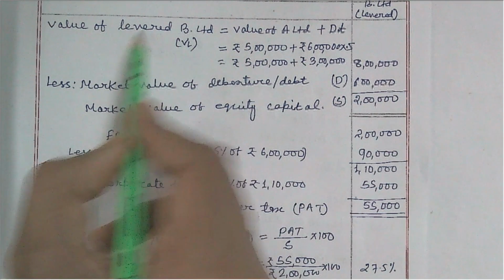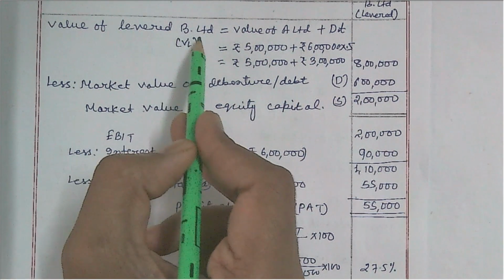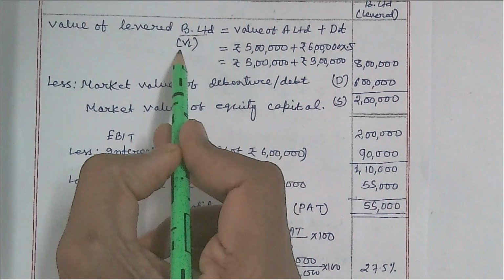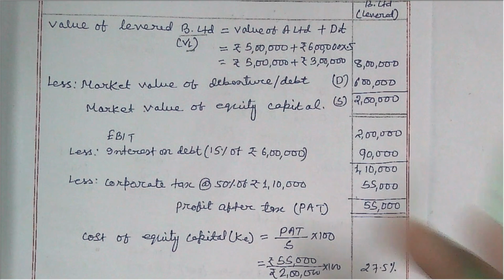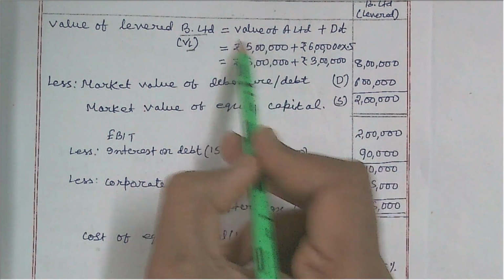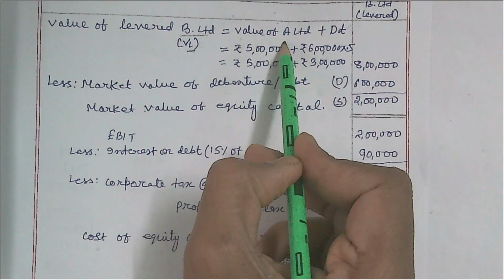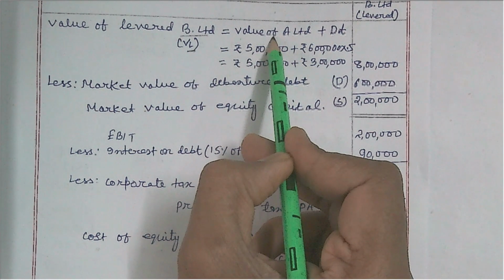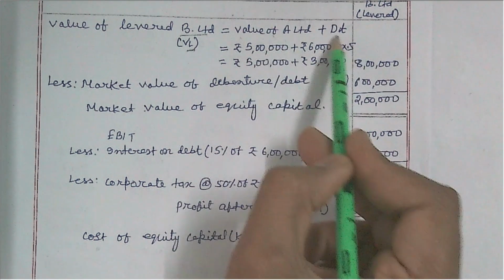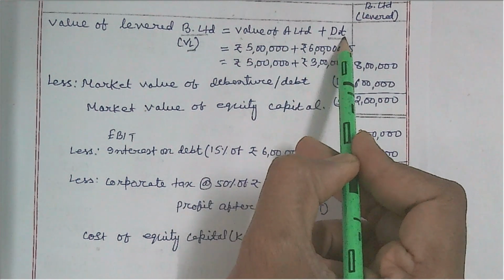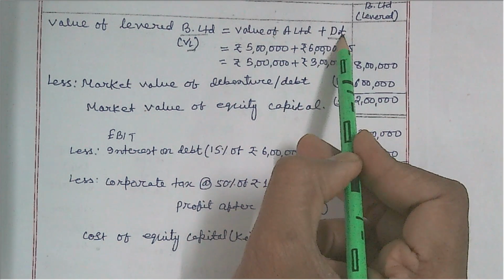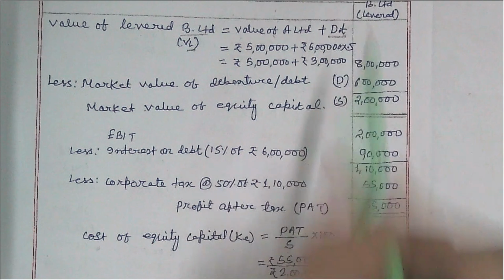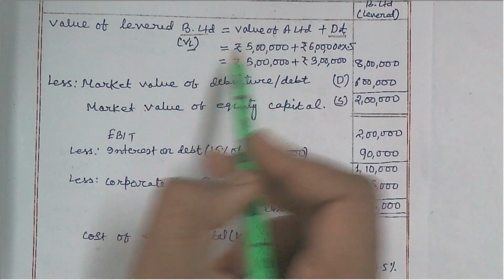Now the value of the levered firm, the company that is B Limited, symbolically VL, value of levered firm. It is obtained as the value of A Limited, that is the value of the unlevered firm, plus the present value of the tax shield, that is D into T. This is illustrated later on.